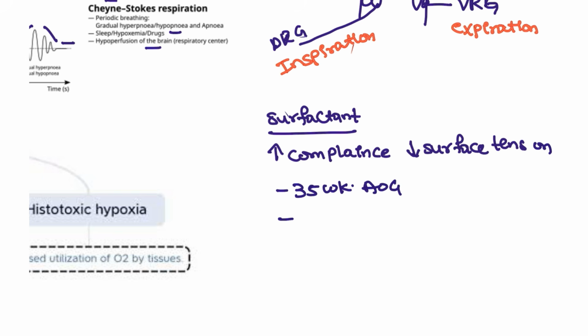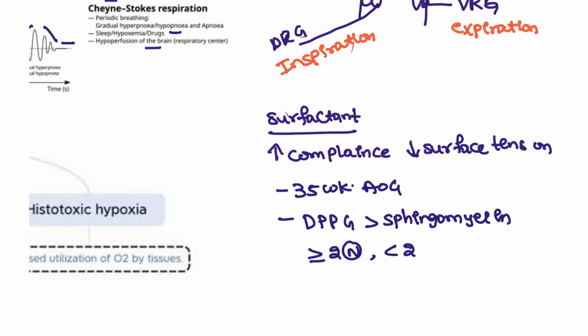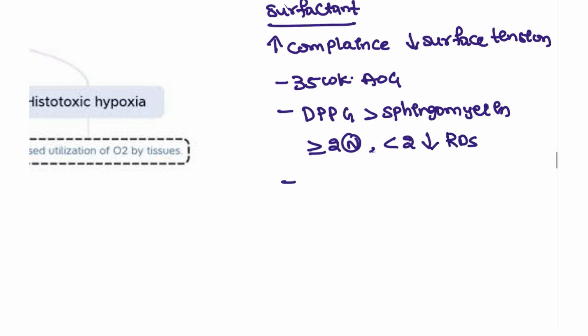And how are we going to check, guys? It mostly contains dipalmitoyl phosphatidylcholine and sphingomyelin. So when we check this ratio in the baby, if it is more than 2, that is normal. If it is less than 2, that is abnormal, presenting as respiratory distress syndrome. And what is the defect presented in the elderly patient? Acute respiratory distress syndrome, which is present in the elderly people.